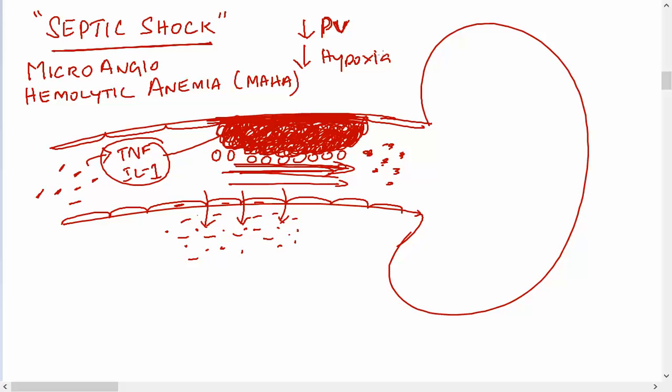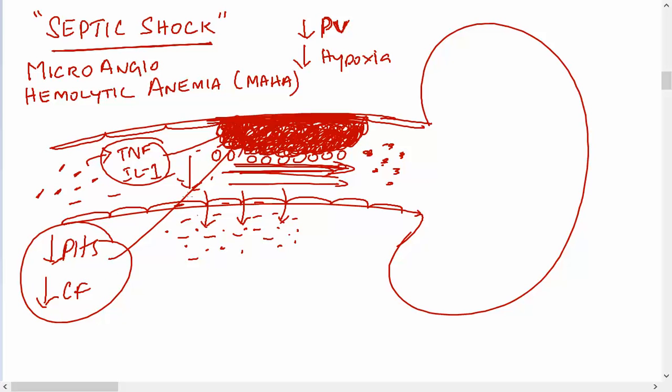So you understand why it is decreased? Because it is used. Because all the thrombi use the platelets and the clotting factors. So the available platelets and clotting factors will be reduced, because all goes to the thrombi. Understand? But this TNF and IL-1 keep on going up because of the gram negative bacteria.